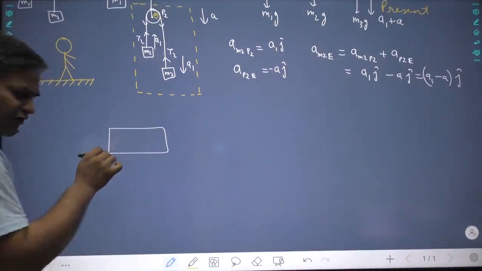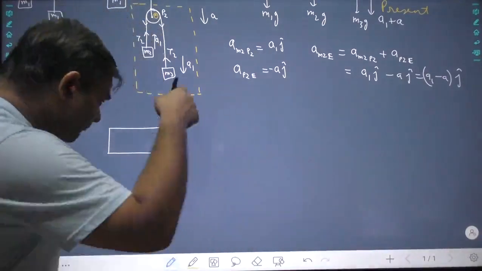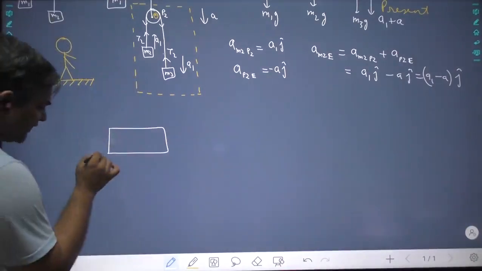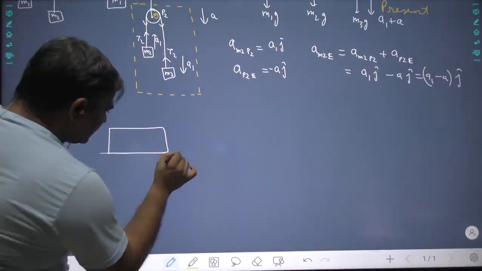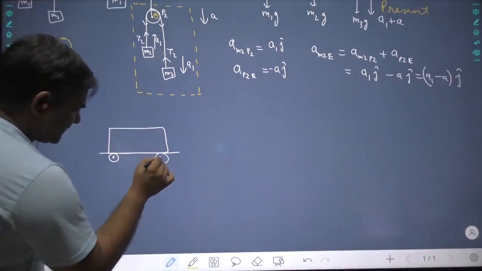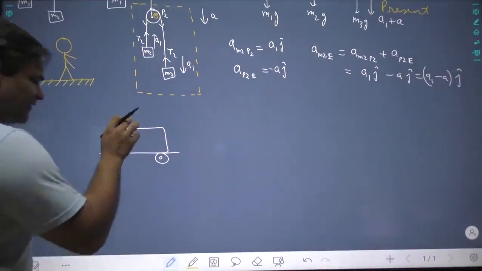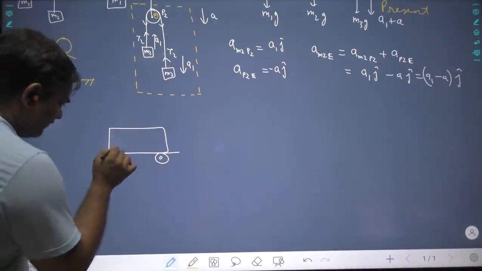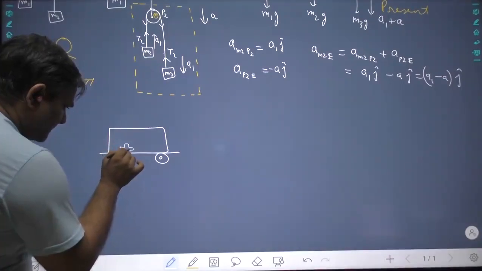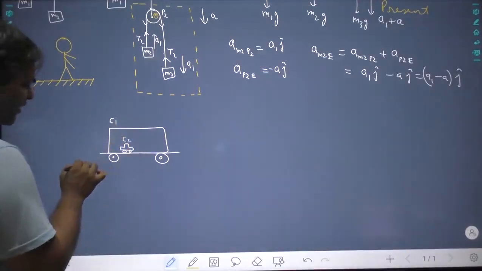Please see here. I am going to explain it once more. Don't worry. Suppose there is a car. This car. I am not very good at drawing this car. Now inside this car, there is another car. Car inside car. Let us call this C1, let us call this C2, and this is earth.